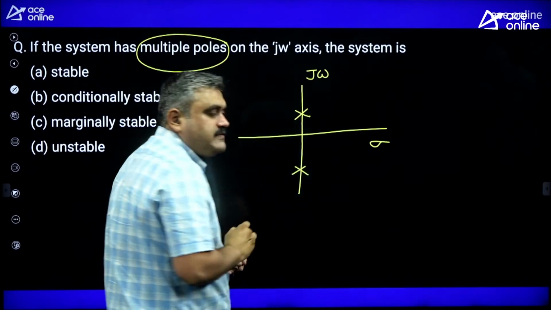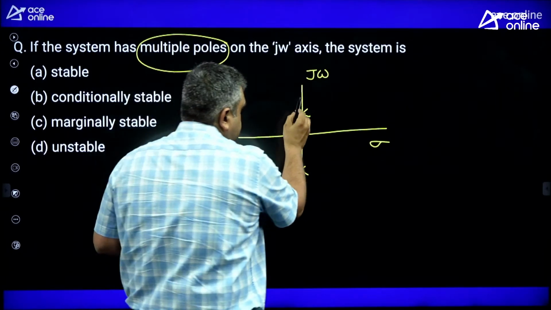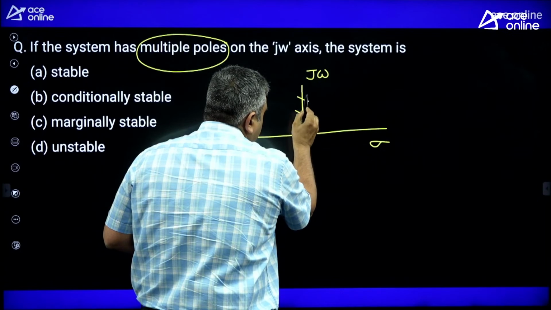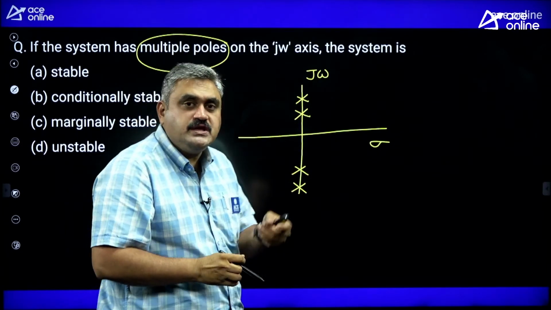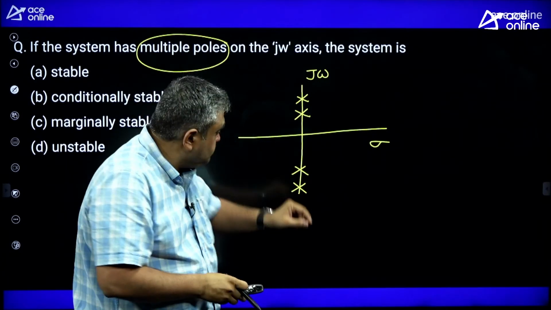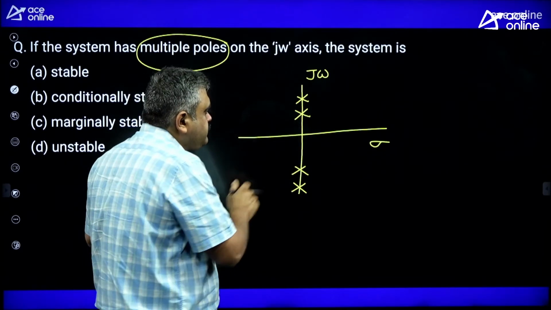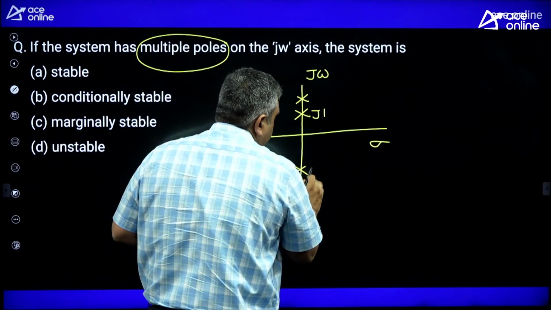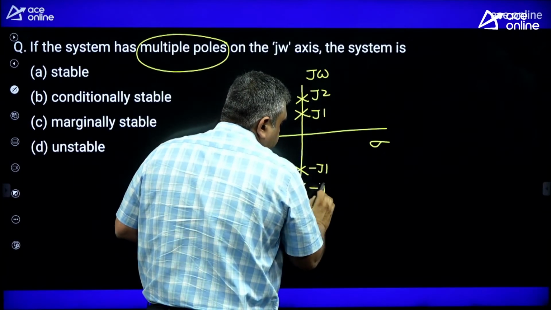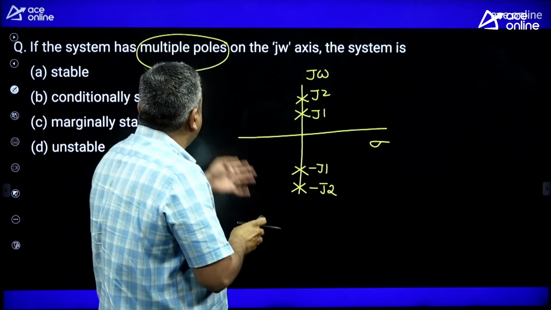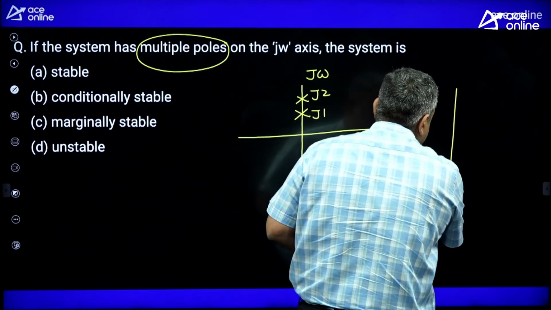Then definitely it is conditionally stable or marginally stable. More than 2 poles means a second order pole, or at least more than 2. More than 2 means these are all complex conjugate poles, so at least 4 should be there, or these 2 poles might be repeating at the same location. Suppose this is plus j1, so this will be minus j1. This is plus j2, this will become minus j2. These are more poles only. This comes under the category of multiple poles.